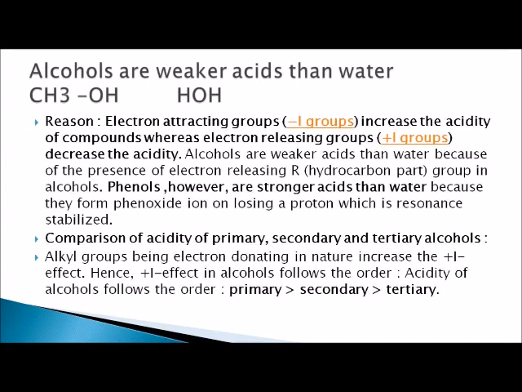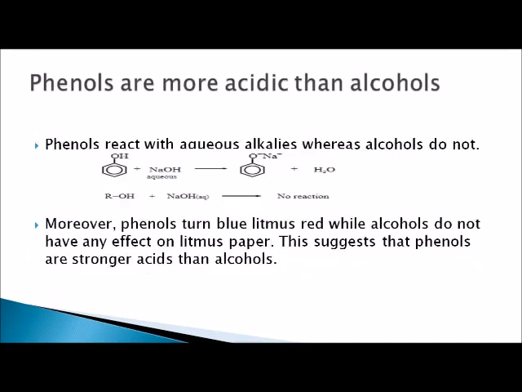If we have to compare the acidity of primary, secondary and tertiary alcohol, alkyl groups are electron donating in nature, which increases the +I effect. Hence, due to the +I effect of alcohol, it follows the order primary, secondary and tertiary. Primary has only one alkyl group, secondary has two alkyl groups and tertiary has three alkyl groups. So there is more +I effect in tertiary, so it is a weaker acid than secondary.